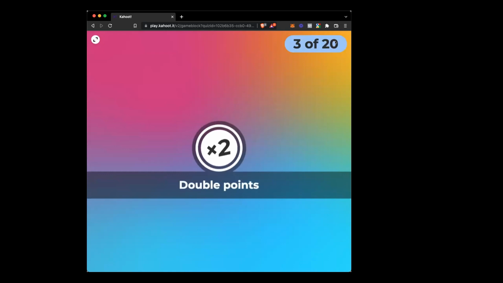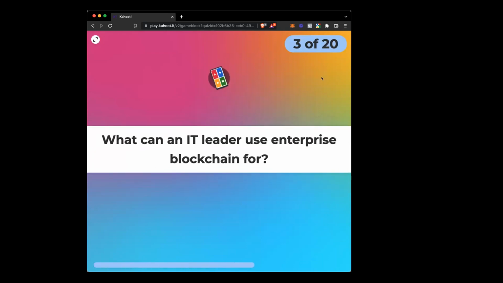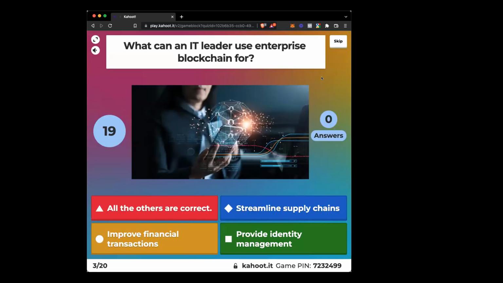Question 3, double points. What can an IT leader use enterprise blockchain for?